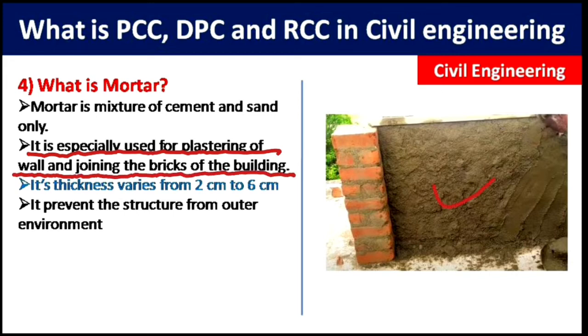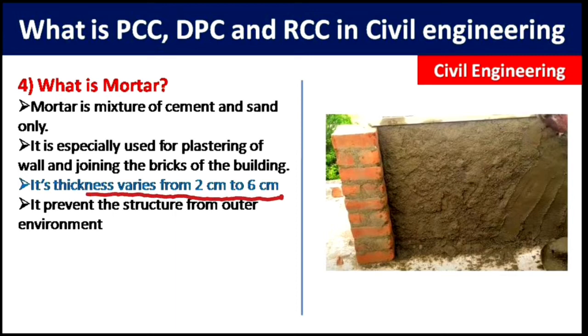You can see in this picture it is only used for plastering the wall or joining the bricks. Its thickness varies from 2 centimeter to 6 centimeter. Its thickness is how much? The plaster thickness varies from 2 centimeter to 6 centimeter according to the structure and according to the use.